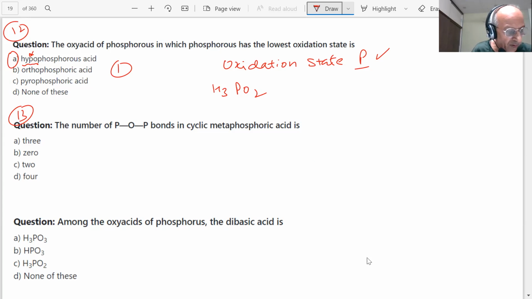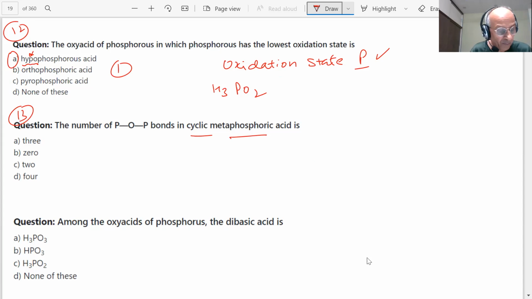Cyclic metaphosphoric acid, students. What is the formula of cyclometaphosphoric acid?